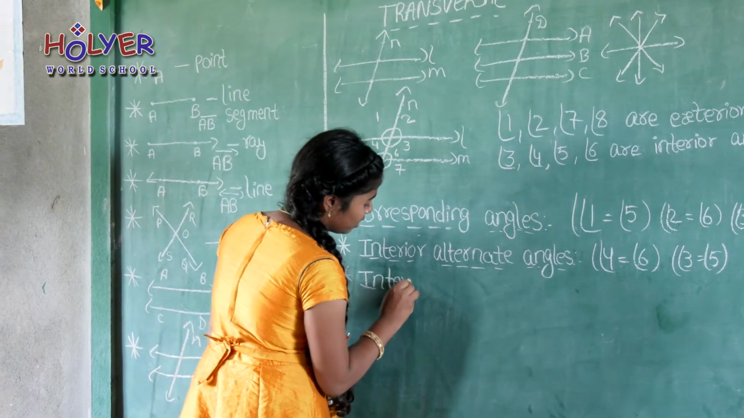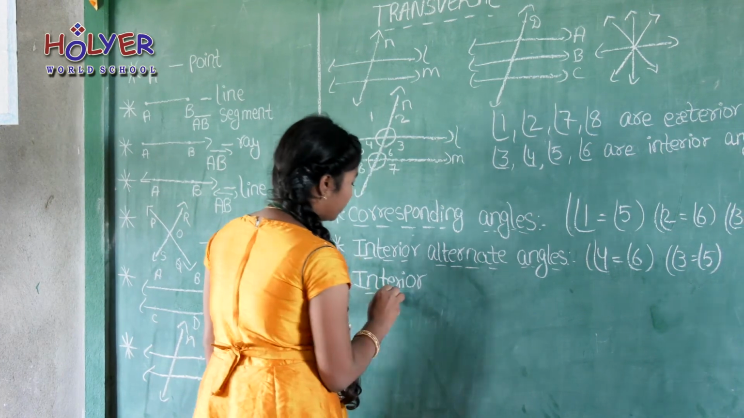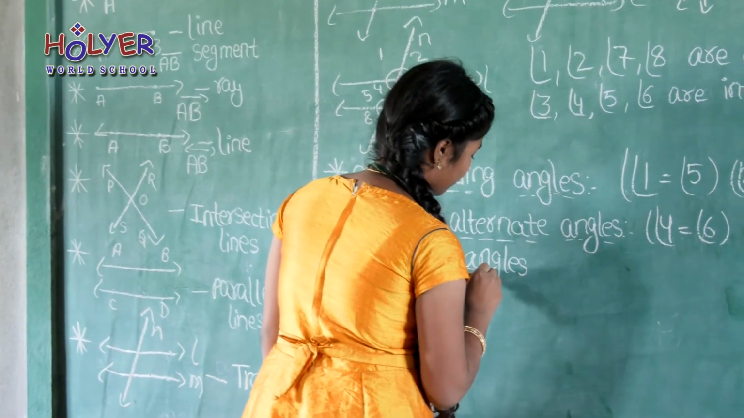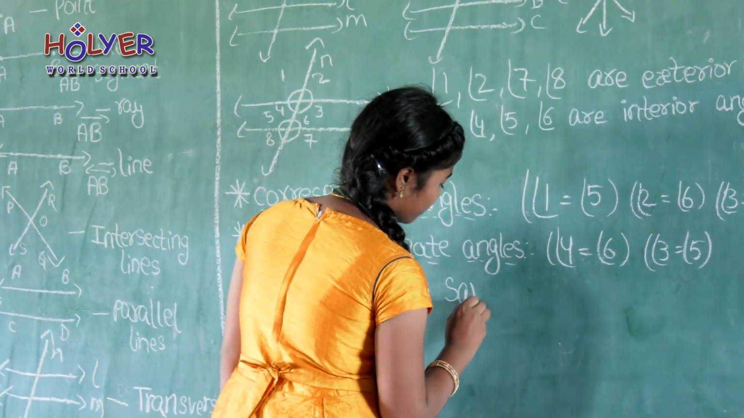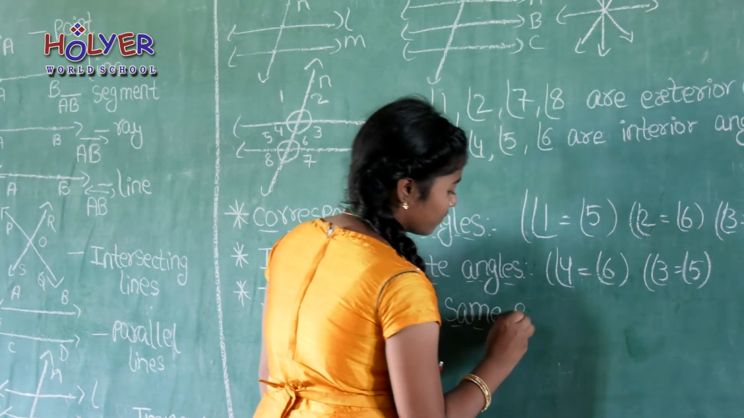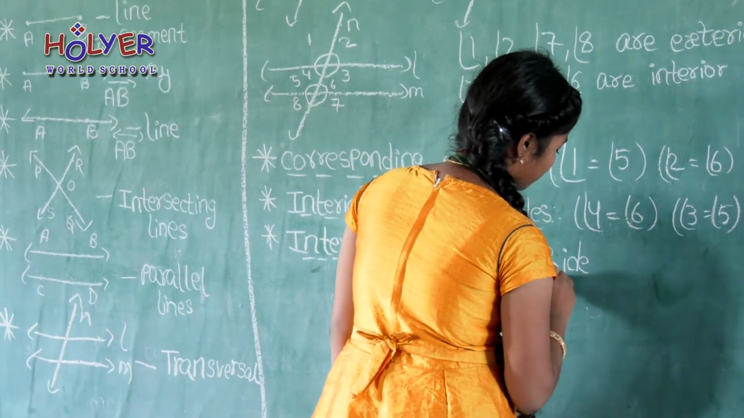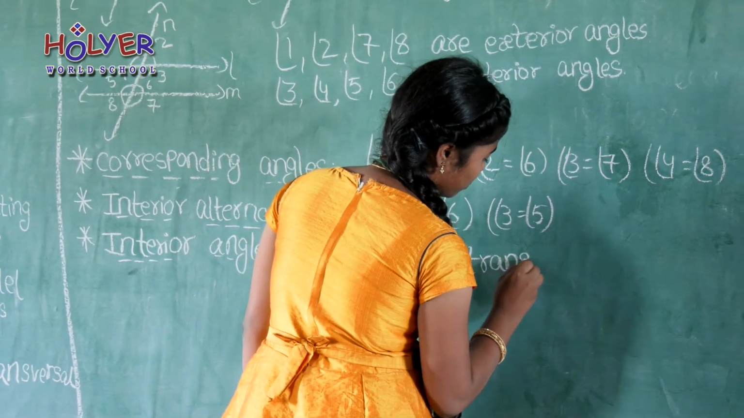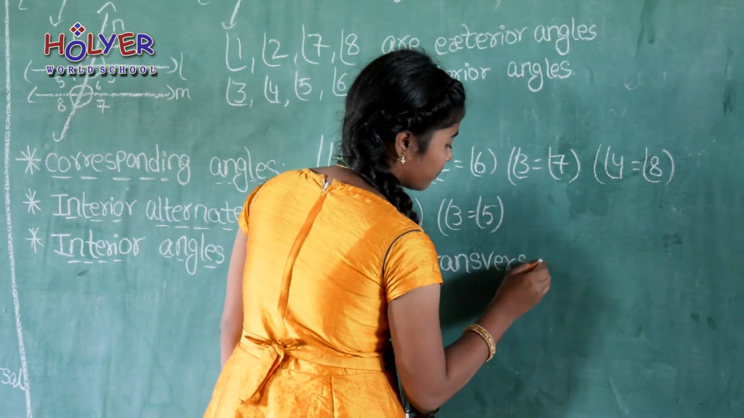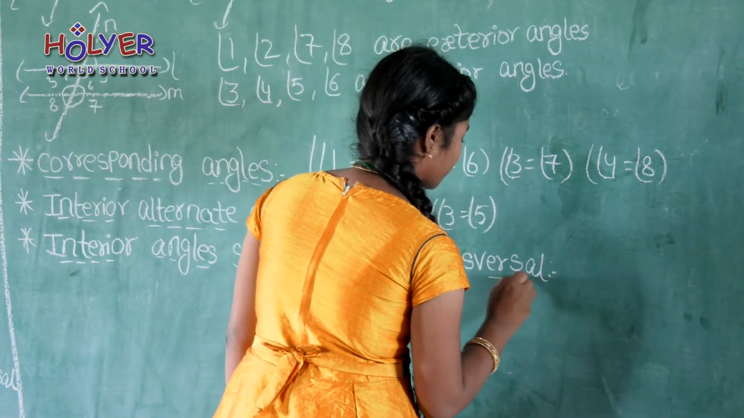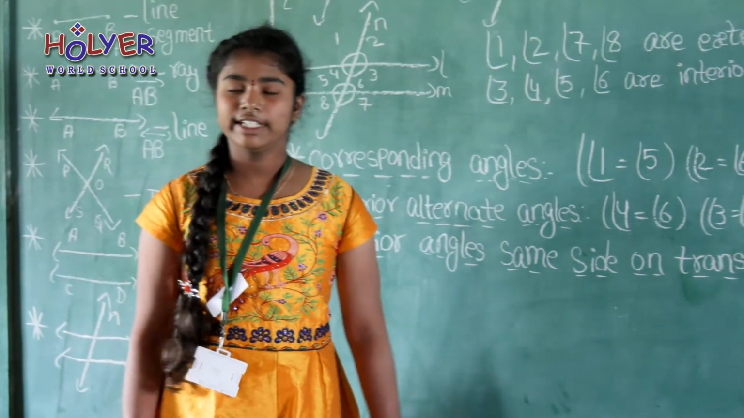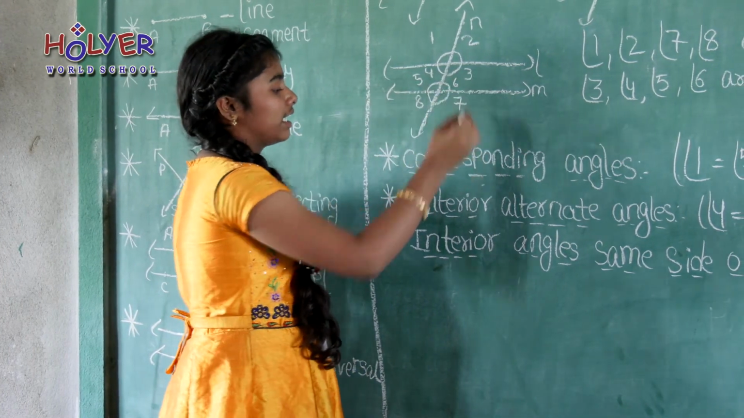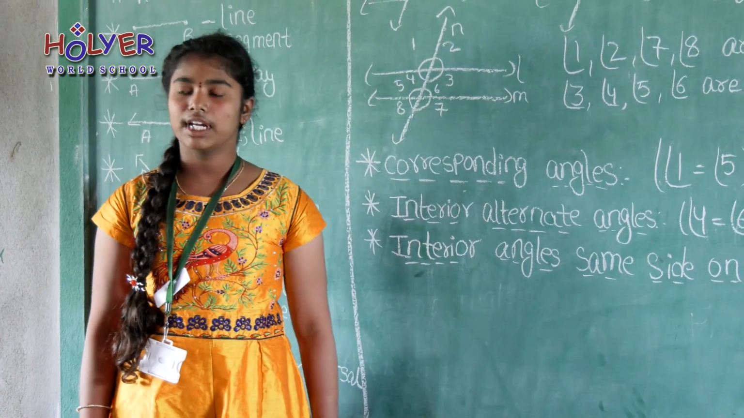Next, interior angle same side of the transversal. The pairs of interior angle same side of the transversal are angle 4, angle 5 and angle 3, angle 6.